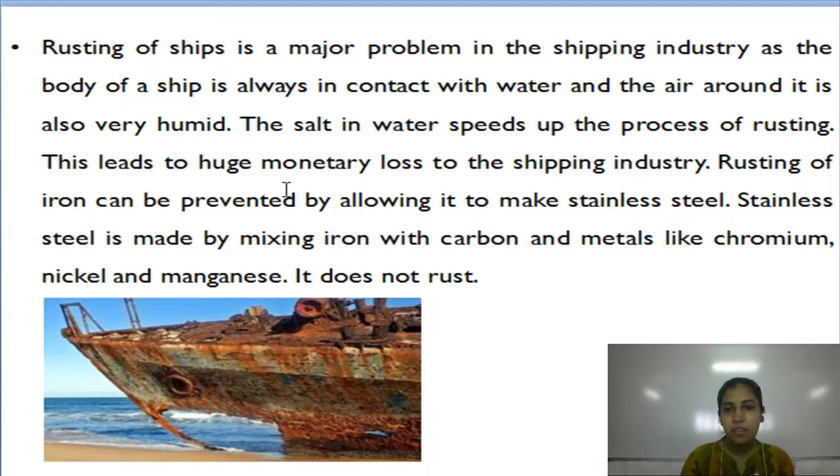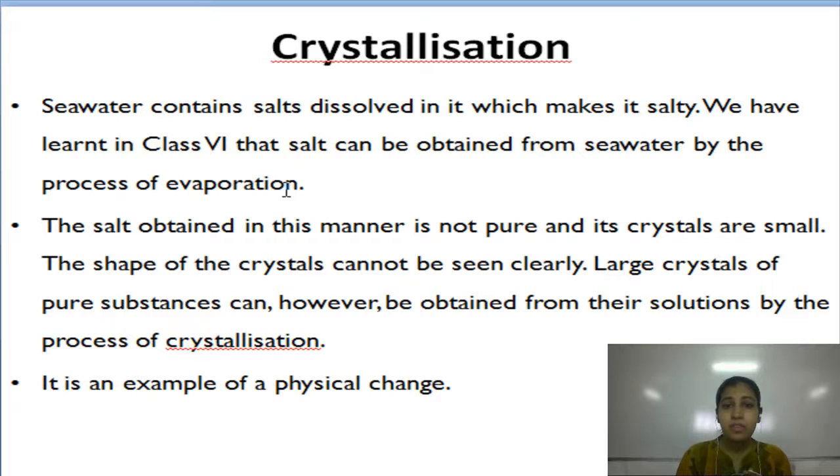So, rusting of iron can be prevented by making it into stainless steel. Stainless steel is made by mixing iron with carbon and metals like chromium, nickel and manganese. It does not rust. So, stainless steel is used to make ships.